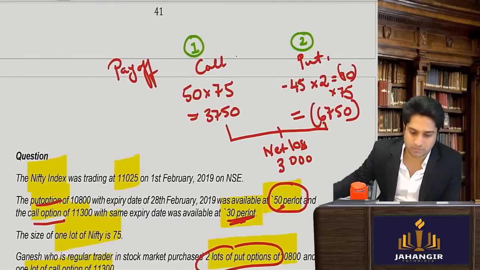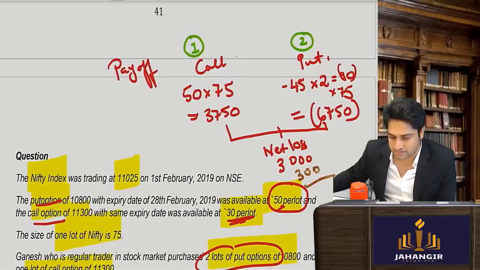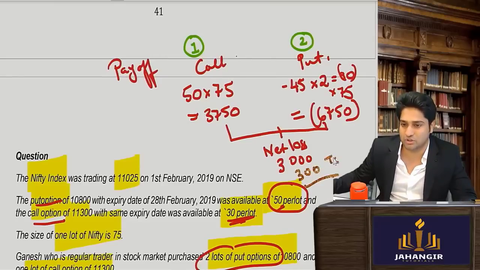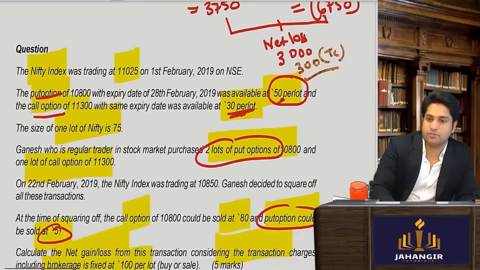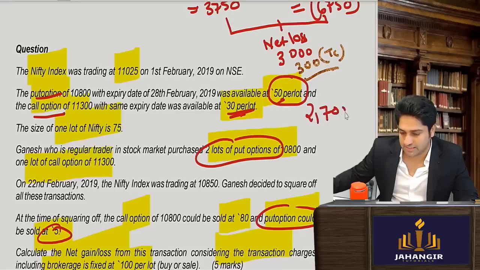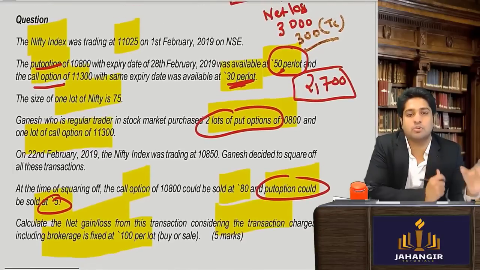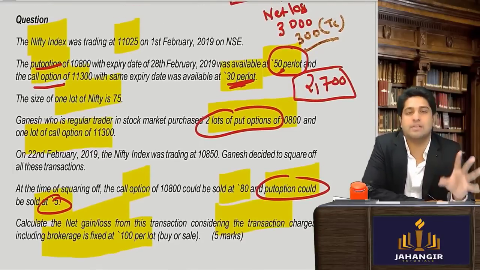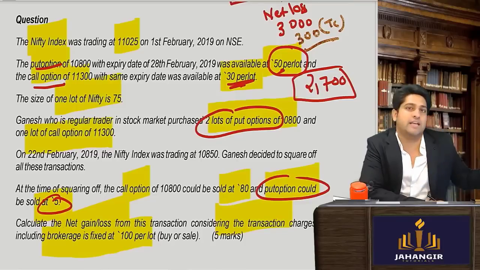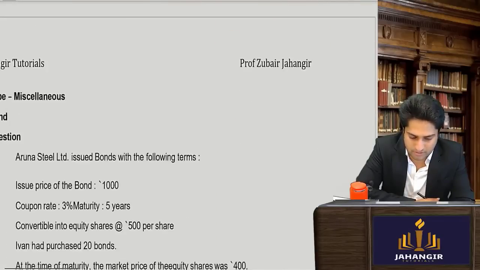So 100 rupees per lot. We'll also have to subtract 300 rupees from this as transaction cost, brokerage. So therefore the net loss will be 2,700 rupees. Is this clear? This sum, though it looks very complicated, is very simple. You bought it for 50, you sold it at 5. Or you bought it for 30, you sold it at 80. Just the difference amounts you can calculate and tell what the profit and the loss is.